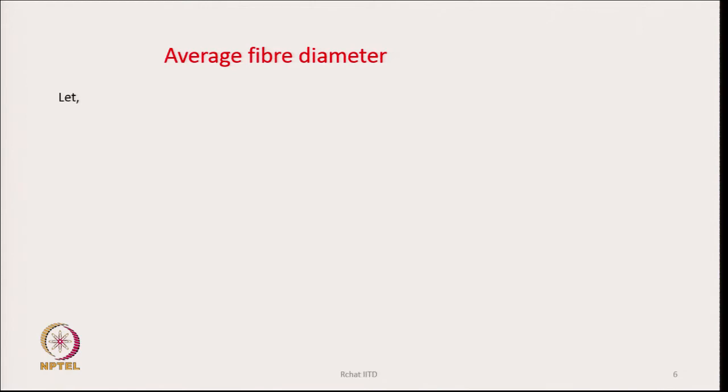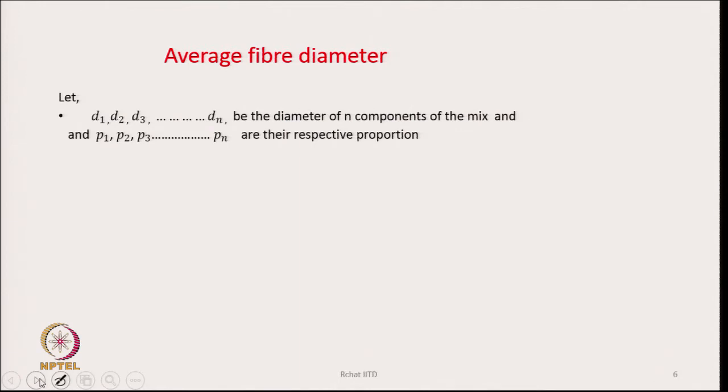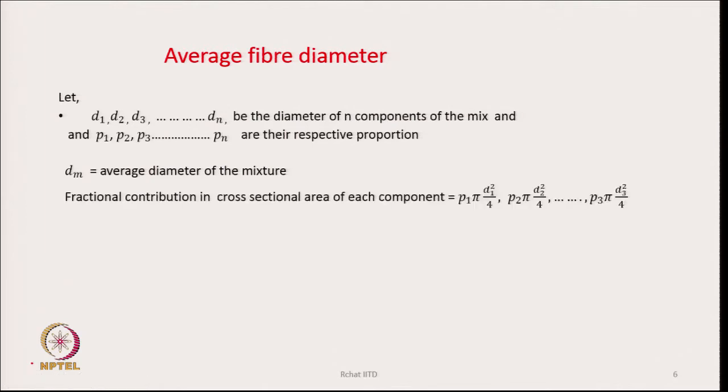The other thing which will be of some interest to us is the average diameter of fibers. Similarly, suppose D1, D2, D3 are the diameters of the fibers and there are n components, and P1, P2, P3 are their respective proportions. Therefore, let us say dm is the average diameter of the mixture. So, the fractional contribution in the cross sectional area of each component we have to first find out, and these values are as given here.